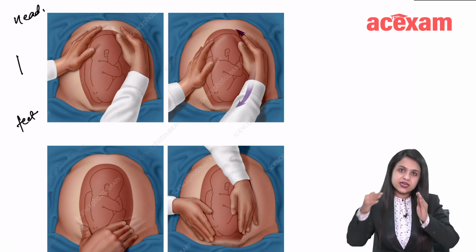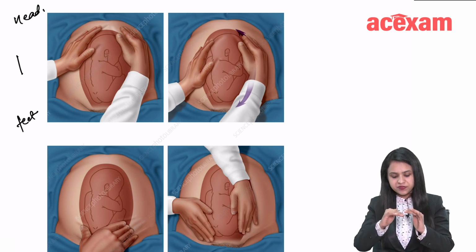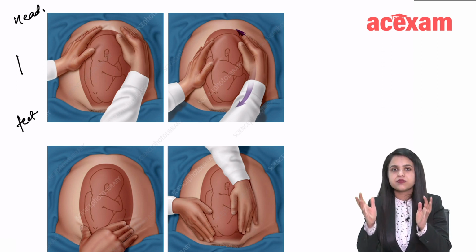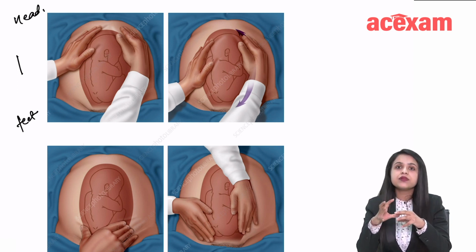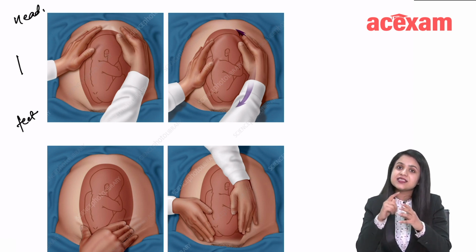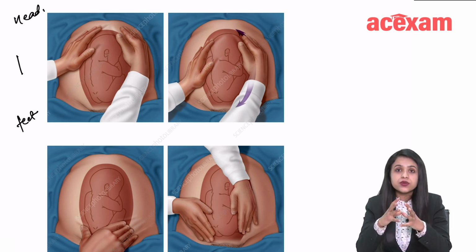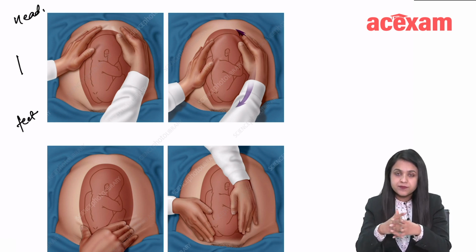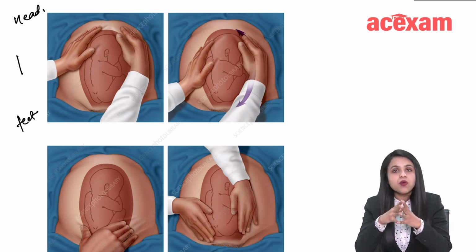Only then can you actually palpate the fundal side. It is called the fundal grip, to see what the presenting part is. If it is a hard, globular, ballotable part, that is suggestive of head. Contrary to that, if it is a broad, irregular part, that is suggestive of breech. So that is the fundal grip, which is Leopold maneuver number 1.